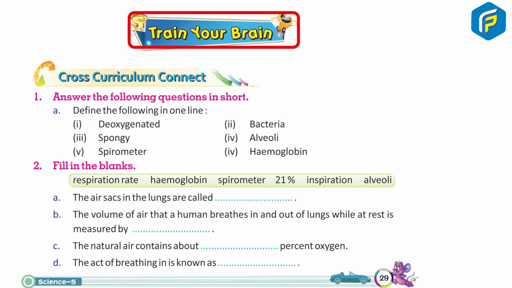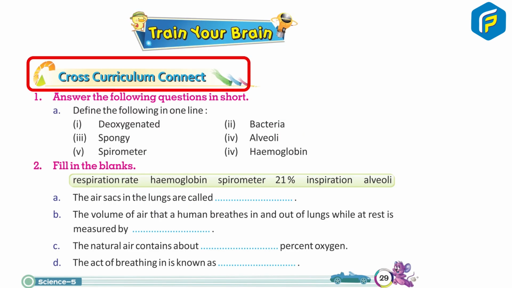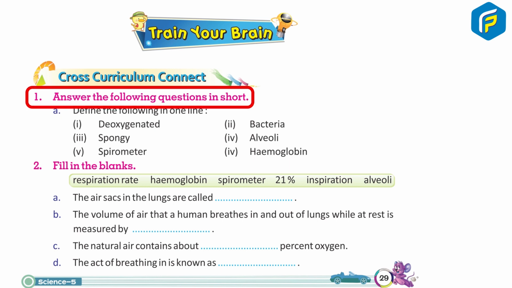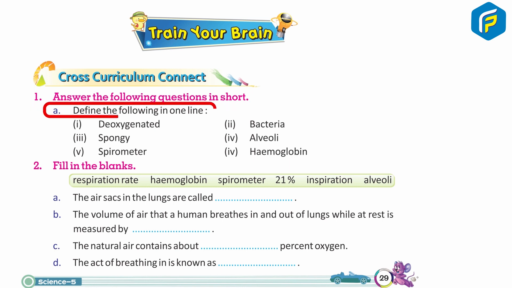Train your brain. Cross curriculum connect. 1. Answer the following questions in short. A. Define the following in one line. 1. Deoxygenated. 2. Bacteria. 3. Fungi. 4. Aloe vera. 5. Spirometer. 6. Hemoglobin.